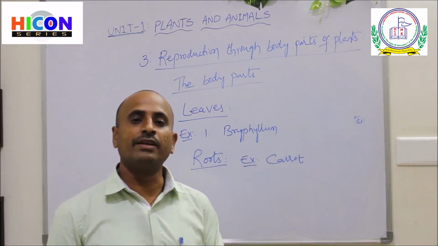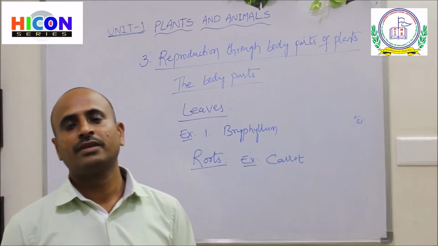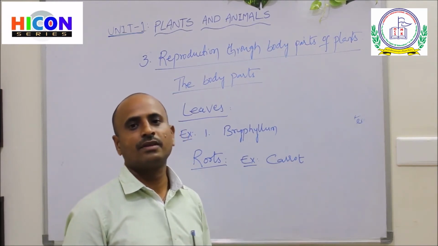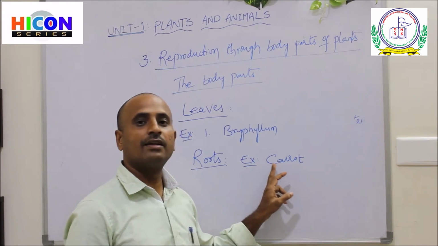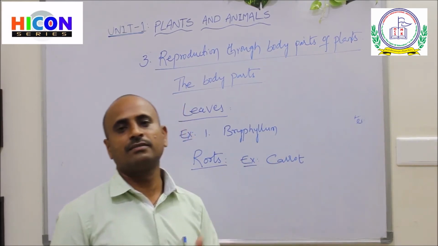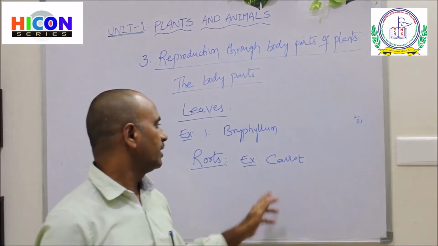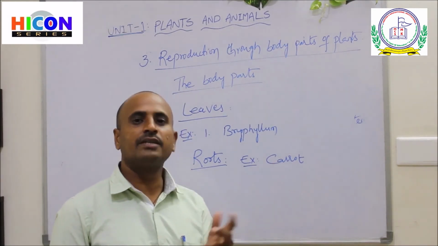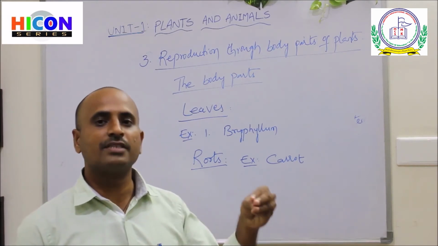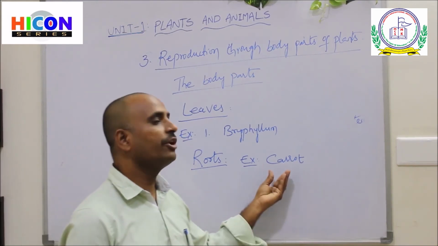The roots are very thick and fleshy because they contain food, and because of the stored food, they become thick. They also contain buds, and if you cut the buds and plant them in the soil, then you will get a new plant.